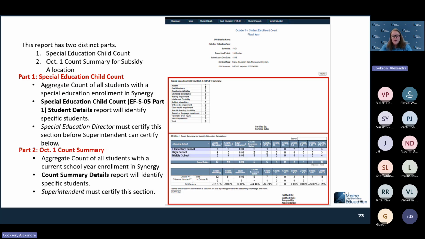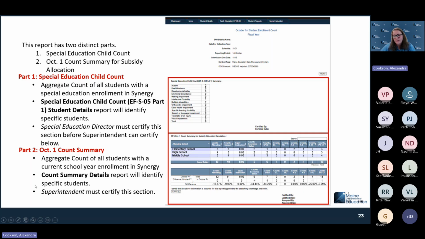This is the aggregate count of all of the students with a current school year enrollment in Synergy. So you have to have re-entered your students into Synergy, re-enroll them, get all their data back in there, get it up to date. That's what's going to be showing on this report here at the bottom section. The count summary details report will identify the specific students who are making up these counts. Both your attending students, your subsidy students, all of that information will be listed out on that report.